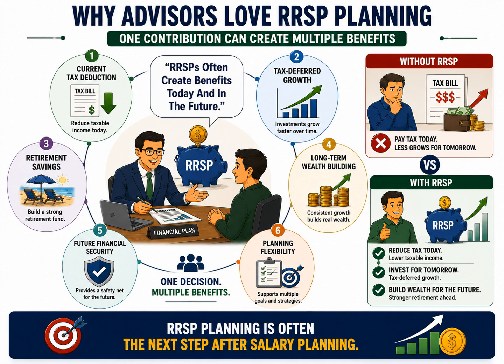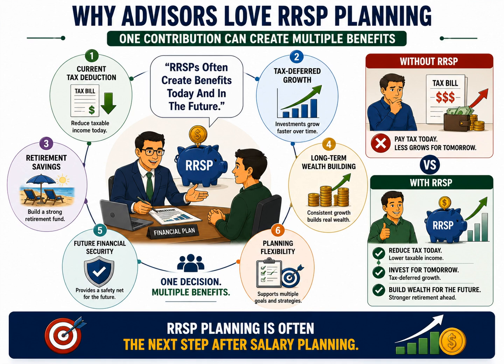Let's start with the center of the slide. Here we see an advisor discussing retirement planning with an owner-manager. Notice that the RRSP account sits at the center of the conversation. That's because the RRSP acts as a bridge between current tax planning and future wealth planning. The first benefit is the current tax deduction. When an RRSP contribution is made, taxable income may be reduced. This can create immediate tax savings in the year of contribution. For many clients, this is the first benefit they notice because it produces a result right away.